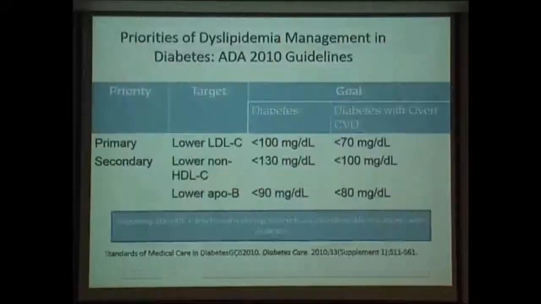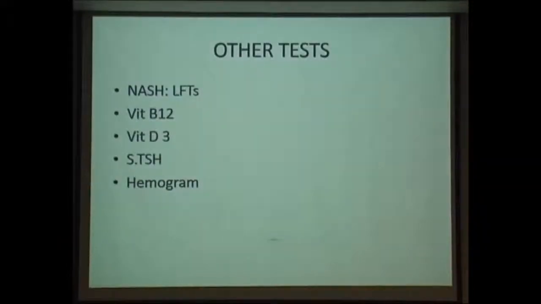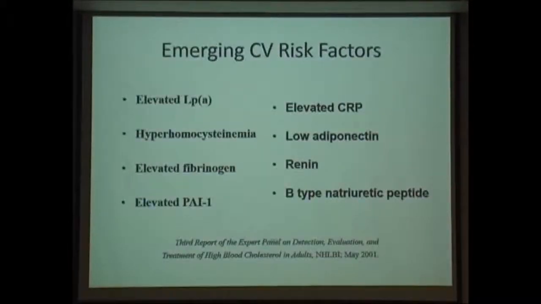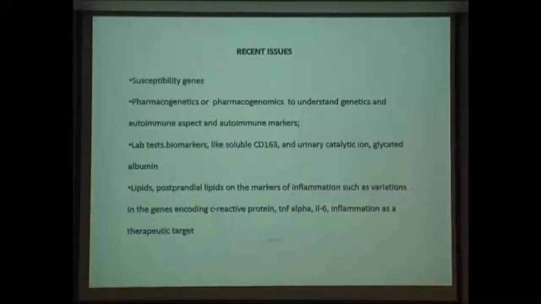So, I will just give these guidelines. Other tests which you need to do are for NASH, deficiencies, and thyroid function. Then, of course, there are new markers like elevated lipoprotein(a) and all these parameters which I think we eventually will see come into your cardiac profile. And of course, I told you about genomics coming into the analysis.